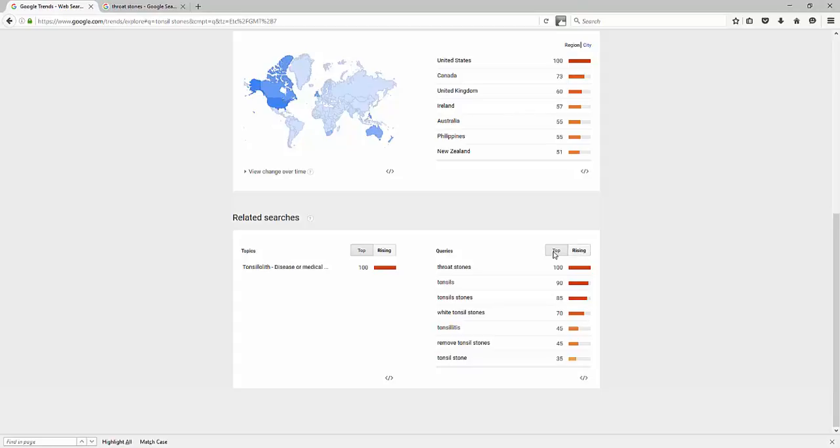And now notice top is checked here. If I went to rising, I could actually see, how to prevent tonsil stones. That's breakout. Tonsil stone causes, that keyword phrase is up 650%. So that means I could do a Google AdWords ad around that keyword. That means I could do a YouTube video. I could take what I learned from one of the other videos, for example.